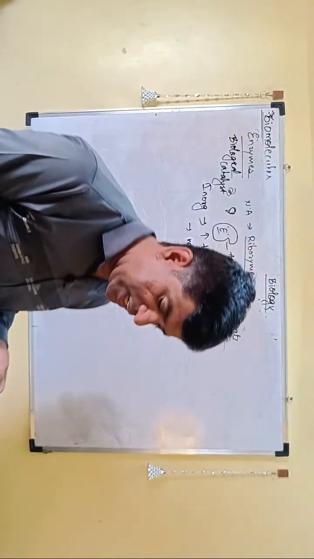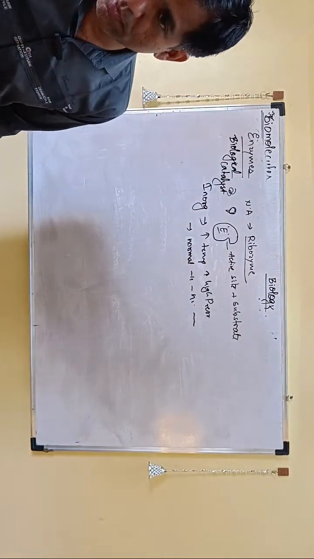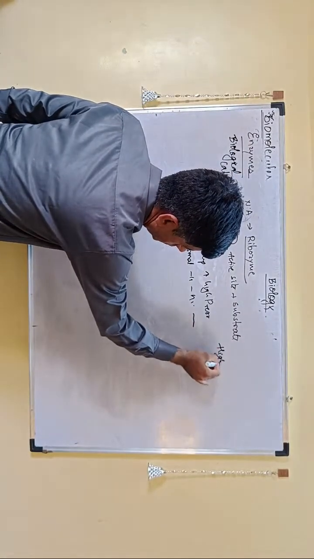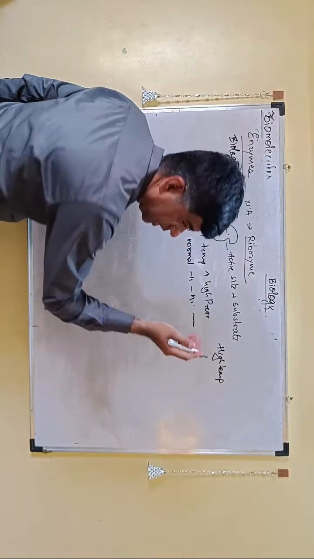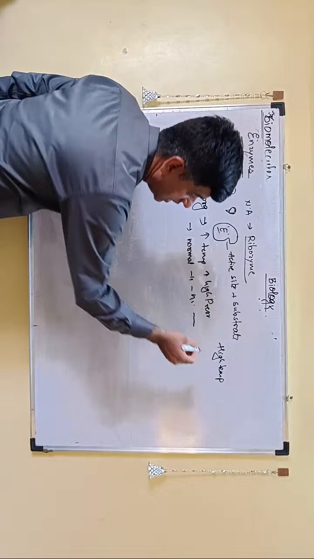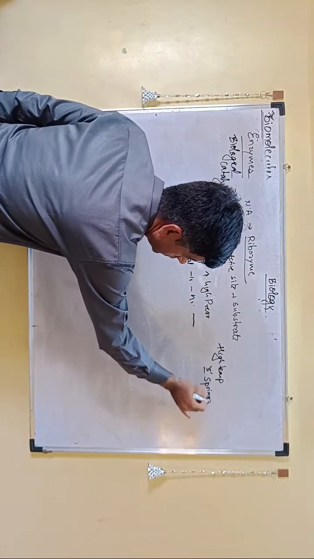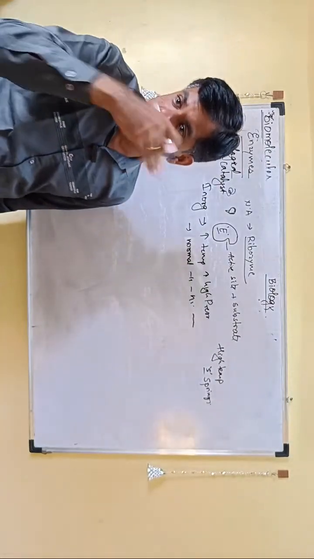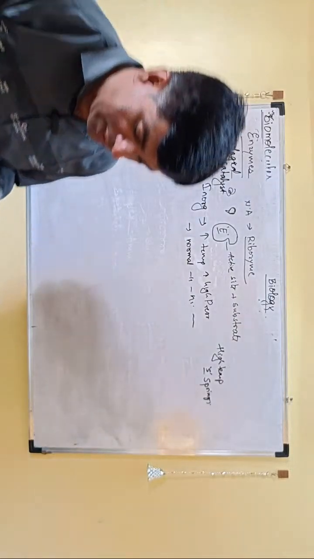Whatever reactions are taking place inside your body, they are taking place in normal temperatures and pressures. Some enzymes can function at high temperature, like those enzymes which you get from microbes living in sulfur vents, sulfur springs, hot vents, right? There they are normally living at high temperatures around 80, 90, 100. So their optimum temperature will sometimes be above 80 also.